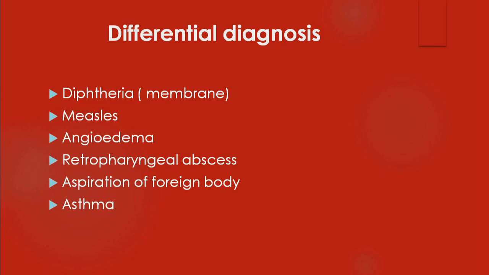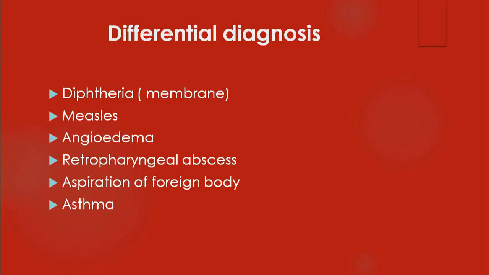So various post-diphtheritic complications, which you would probably have read in your ENT, like neurologic, cardiovascular, renal, and other complications, can occur. And the problem with diphtheria is that it forms a membrane. The membrane is very much adherent to the mucous surface, and usually it involves the tonsils and it may extend onto the palate. If there is a thick fibrinous exudate and it is firmly adherent, if you remove it, it leaves behind a bleeding spot. Membranes can form in so many other conditions, but in diphtheria it has a characteristic feature.